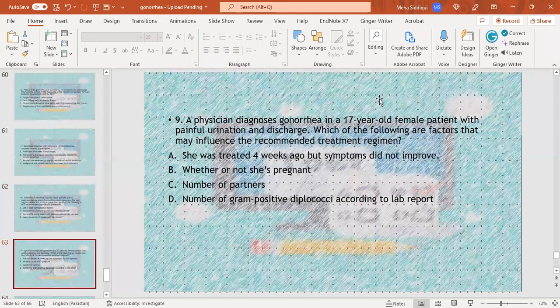MCQ number 9. A physician diagnoses gonorrhea in a 17-year-old female patient with painful urination and discharge. Which of the following are factors that may influence the recommended treatment regimen? A. She was treated 4 weeks ago, but symptoms did not improve. B. Whether or not she is pregnant. C. Number of partners. D. Number of gram-positive diplococci according to lab reports. A is the right option because this is showing treatment failure. So this is the factor that may influence the recommended treatment regimen.